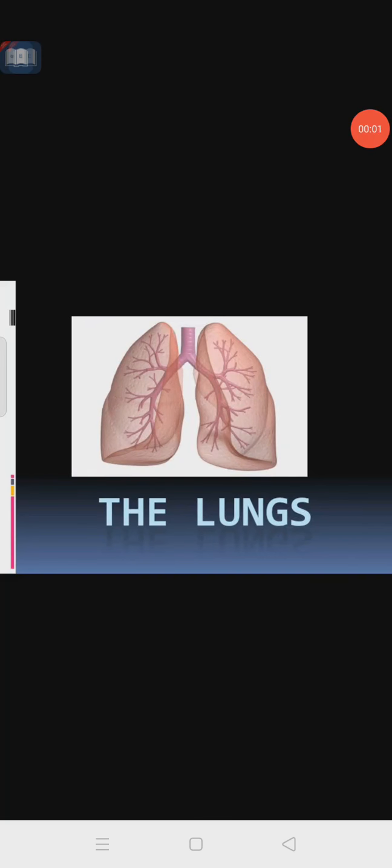Good morning, students. Today we are going to start one more concept in the respiratory system, which is about the lungs. Already we studied the gills, how they work, what the function of the gills is, and which organisms have gills. That is a respiratory organ. Like that, we have to study one more respiratory organ, the lungs.